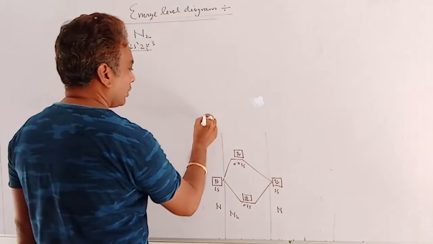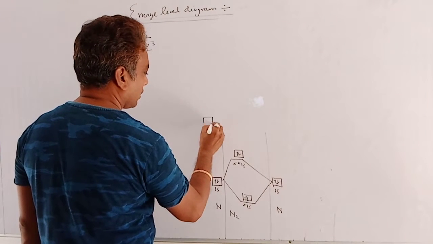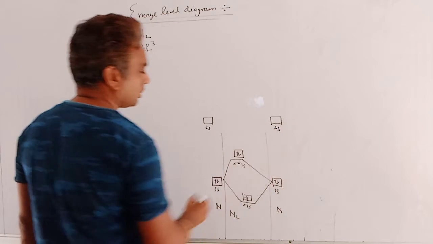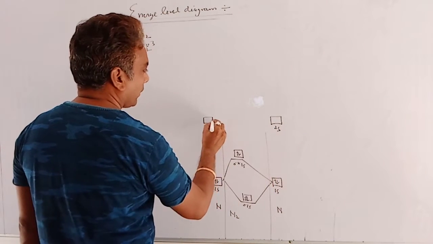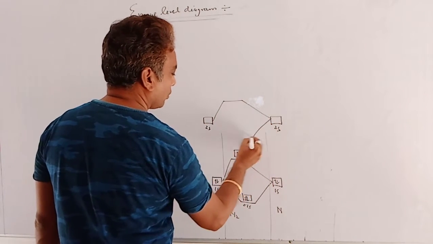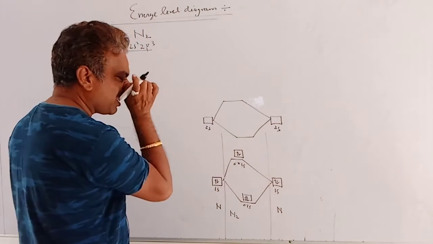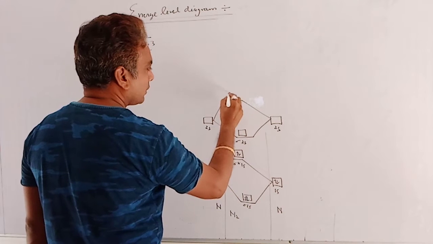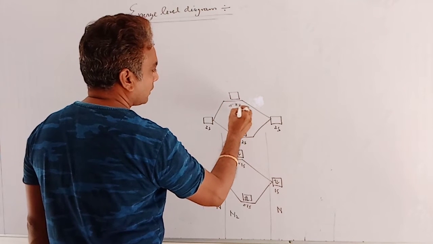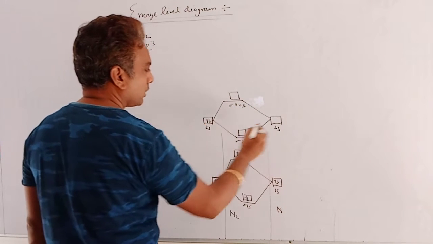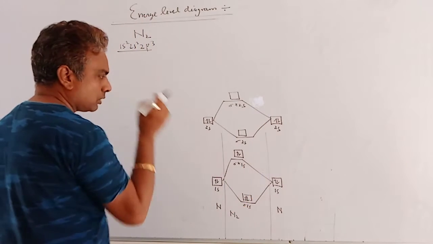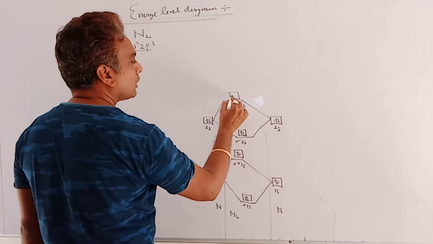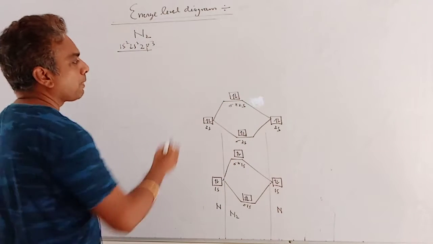Now 2s, here is another 2s. After overlapping, they split into two different molecular orbitals, sigma 2s and sigma asterisk 2s. 2 electrons are in 2s. So first 2 electrons enter sigma 2s, and the left 2 are in sigma asterisk 2s.